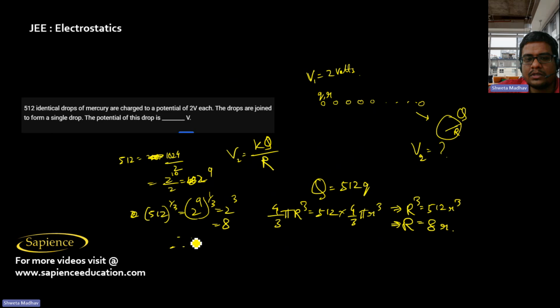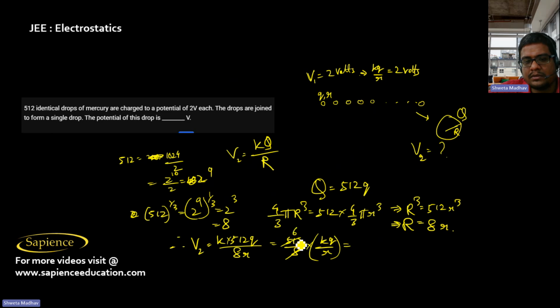So therefore V2 will be equal to K into, so this KQ by r is 2 volts. So therefore K into capital Q, that is 512 q by 8r, will be equal to 512 by 8 into kq by r, which is 64 times 2 volts, that is 128 volts. So the potential of this large drop will be 128 volts.